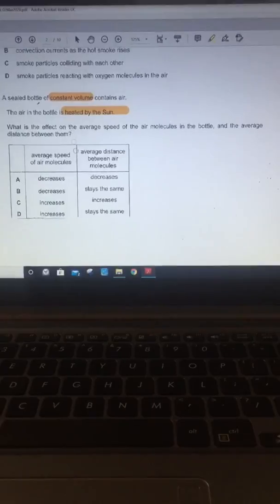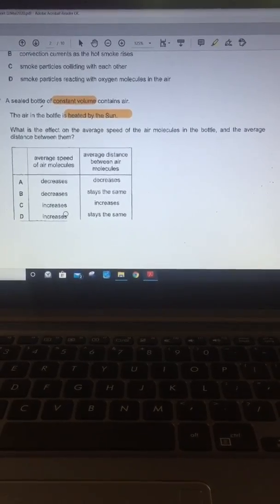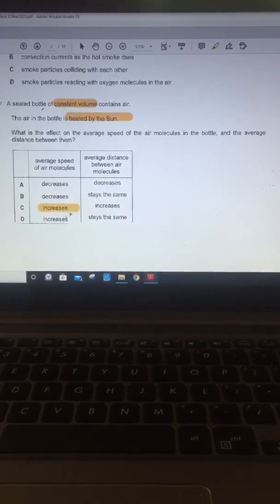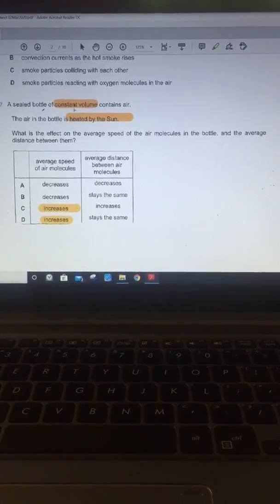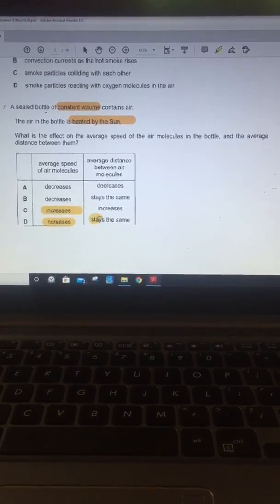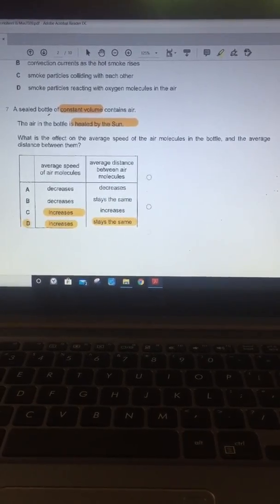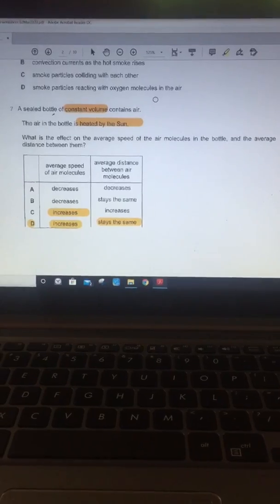If you look here, it is heated, so the temperature should increase, which takes away the answers A and B. Then the volume is kept constant, so the average distance between the molecules should stay the same, so the answer is D. Seventh, the answer is D.